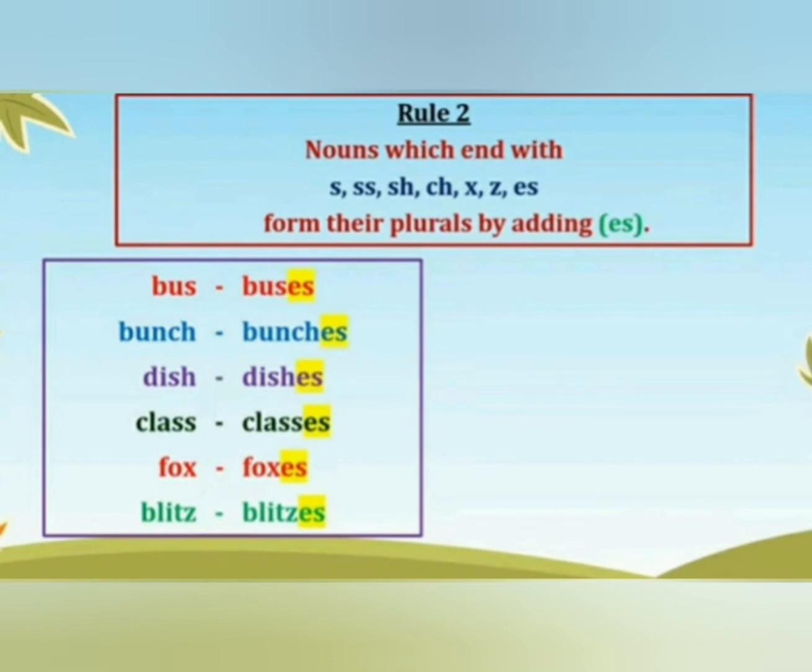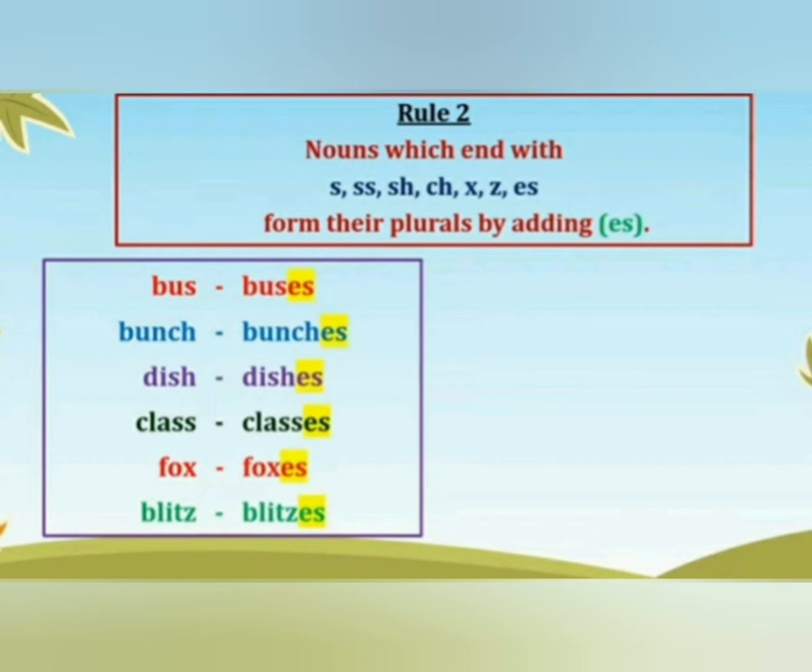Now rule number 2. Nouns which end with s, double s, sh, ch, x, z or es, to form their plural, we add es with these singular nouns. Examples: bus. Word bus ends with s, so we have to add es here. Buses. Next, bunch ends with ch, so we add es here.